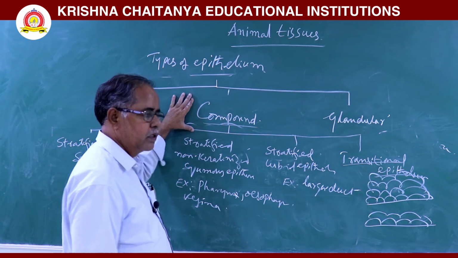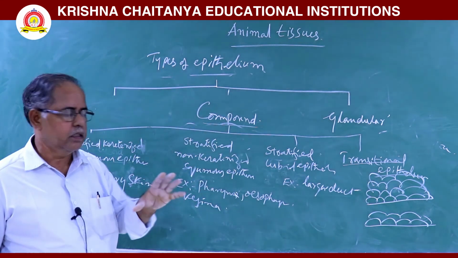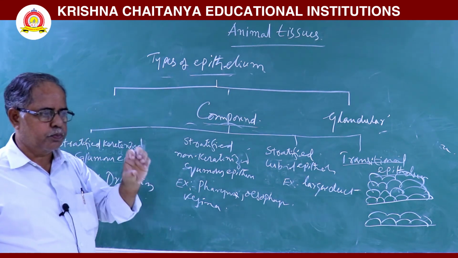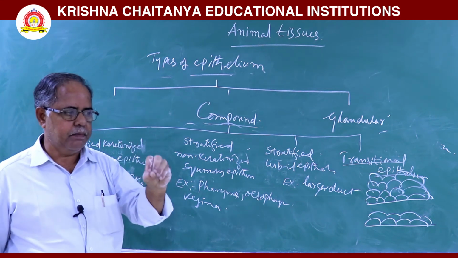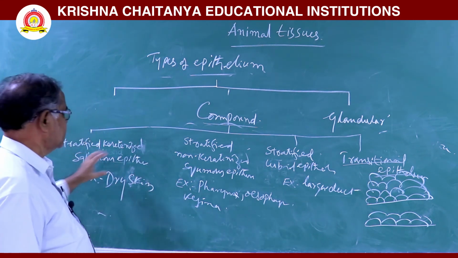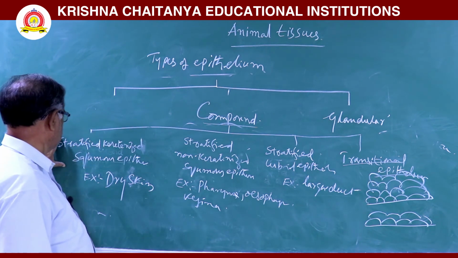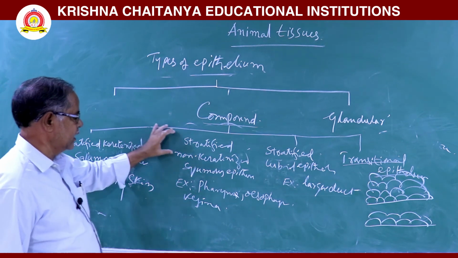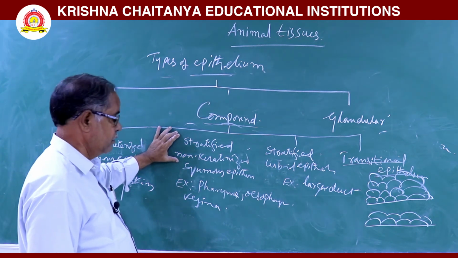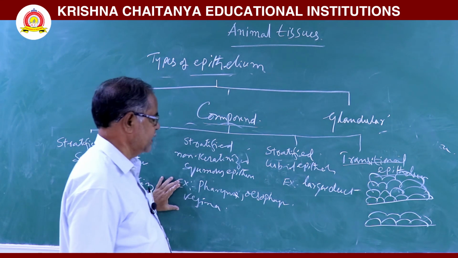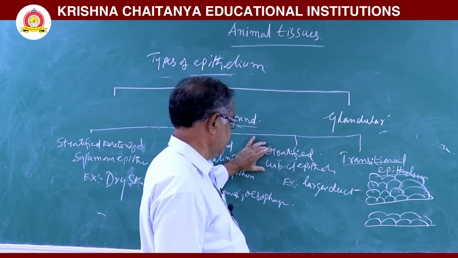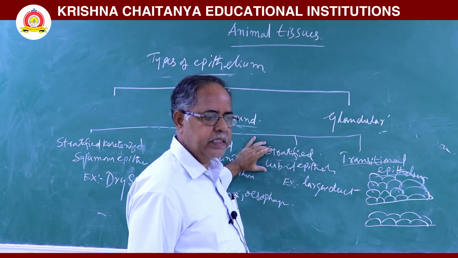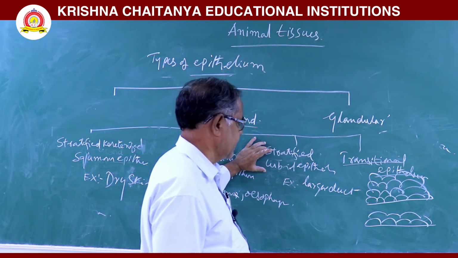In compound epithelium, the cells are arranged in more than two rows. This is mainly used to protect against chemical and mechanical stress. It is further classified into stratified keratinized squamous epithelium, seen in dry skin; stratified non-keratinized squamous epithelium, seen in pharynx, esophagus, and vagina; and stratified cuboidal epithelium, seen in larger ducts of salivary glands, sweat glands, and pancreatic gland.